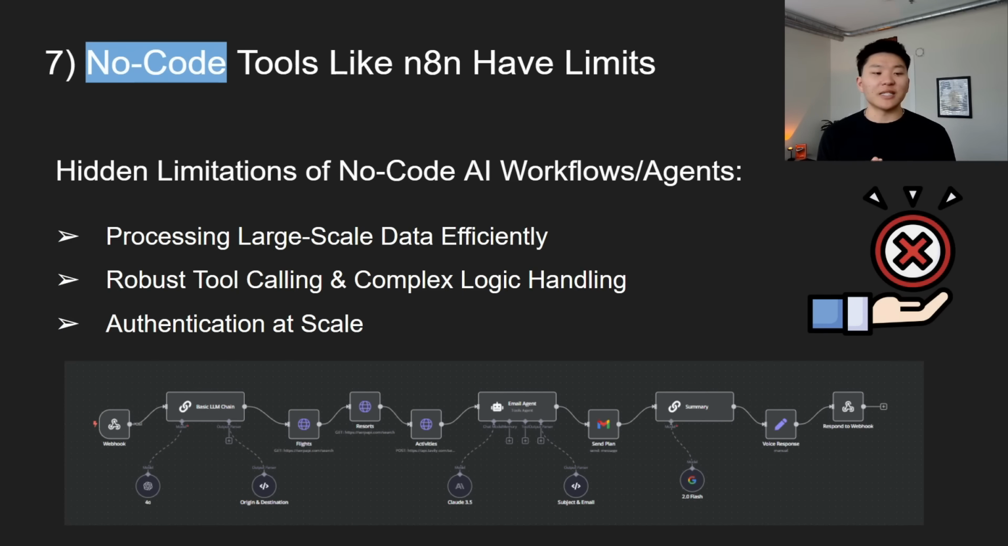And now the hidden limitations of these no-code AI workflow and agent builders. Let's get into it. In my opinion, this really just comes down to when we're trying to get into enterprise solutions at scale with a ton of users and a ton of authentication and a ton of data. Because if you're building out your own internal automations, you're going to be solid. There's not going to be limitations.